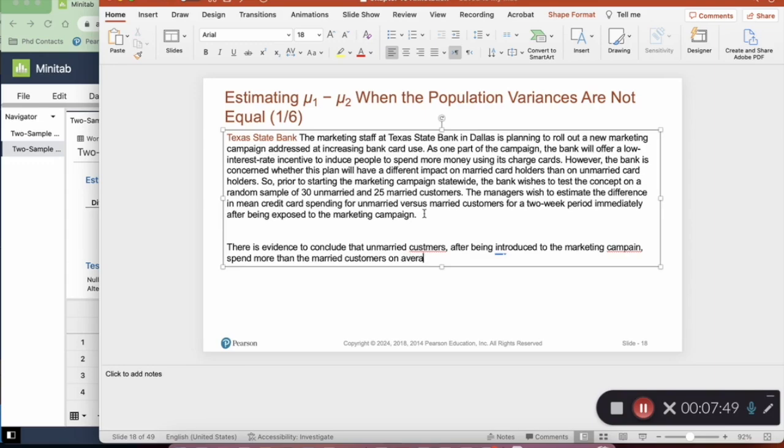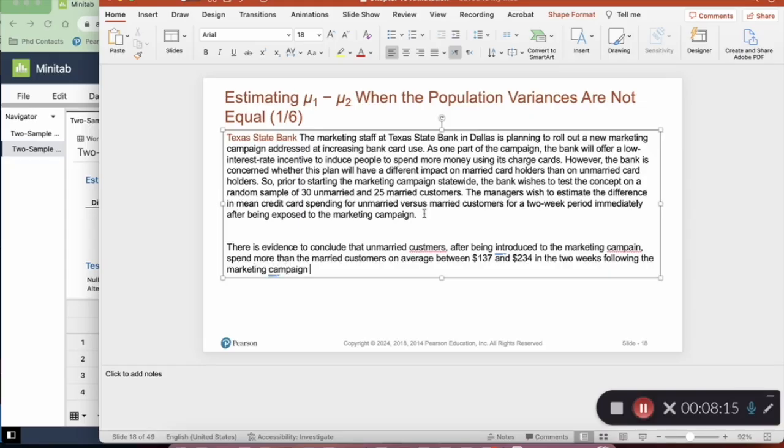Between what and what? Between $137 point whatever we got and $234 in the 2 weeks following the marketing campaign. This is the conclusion.